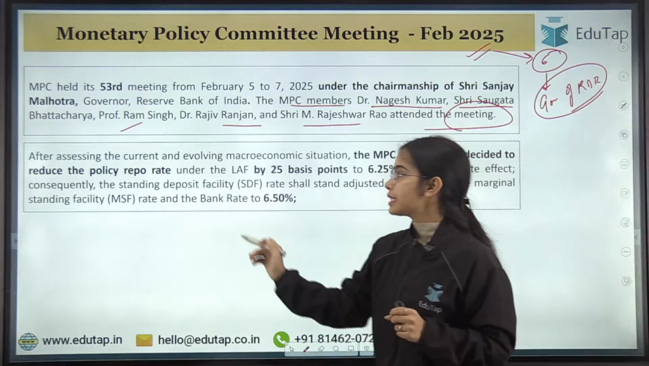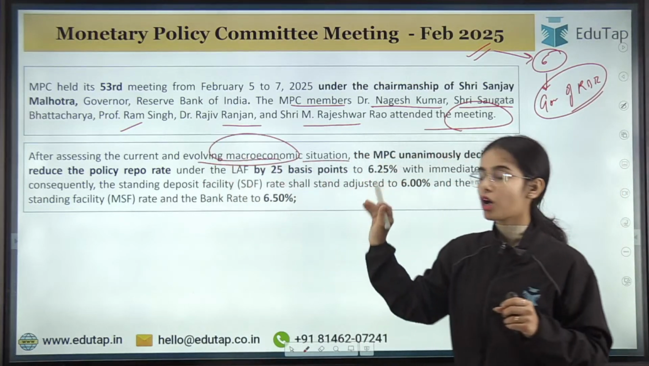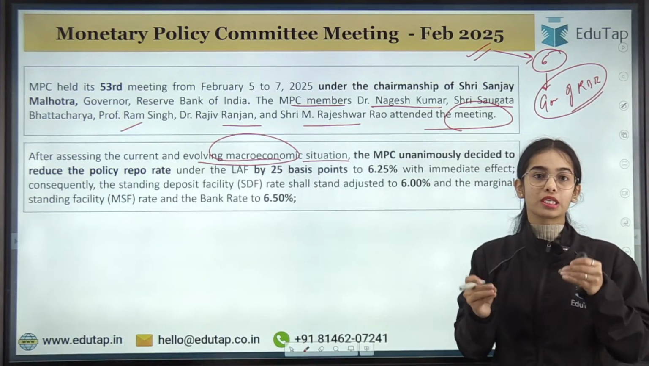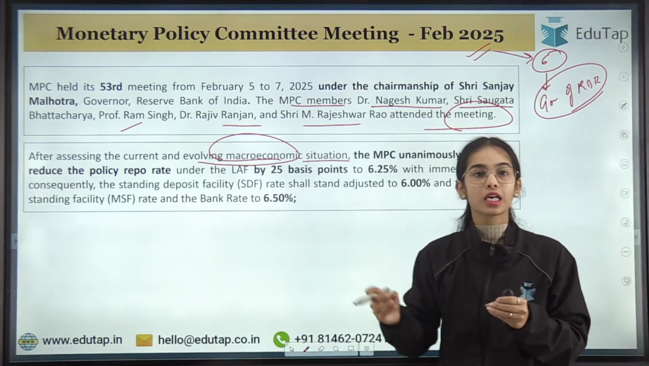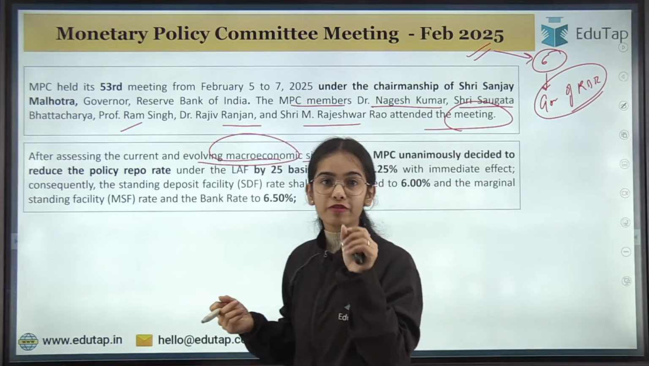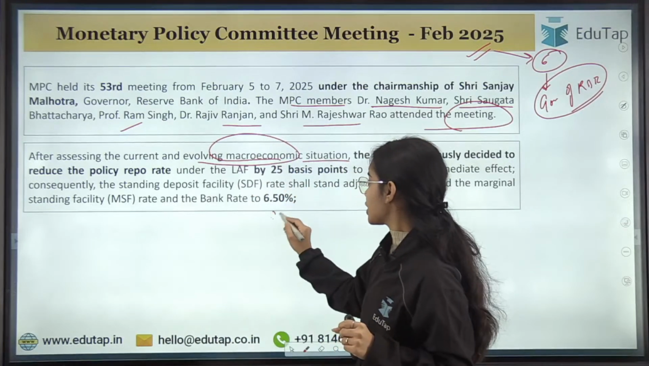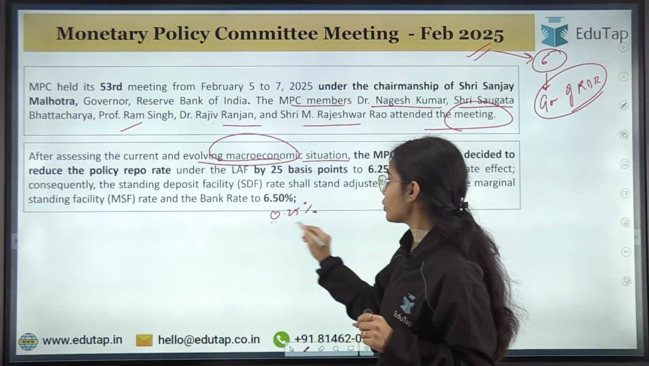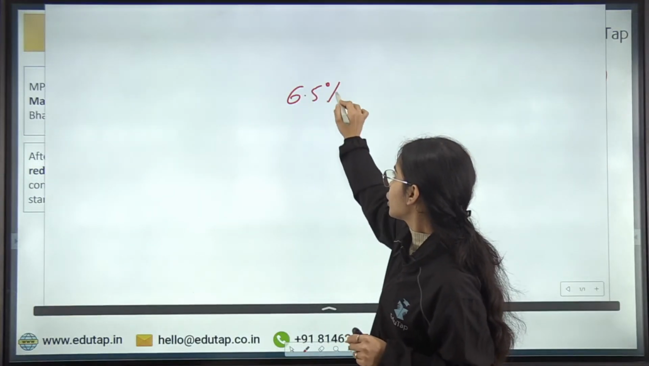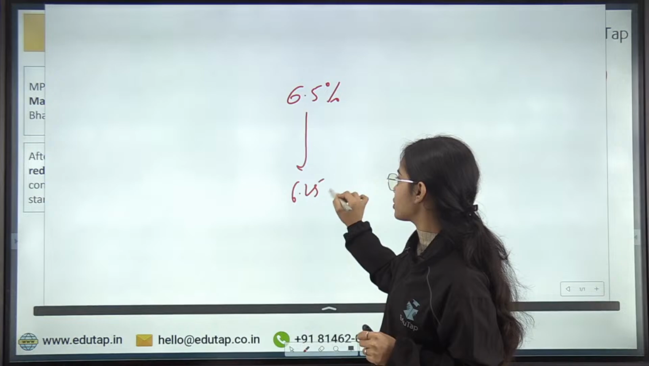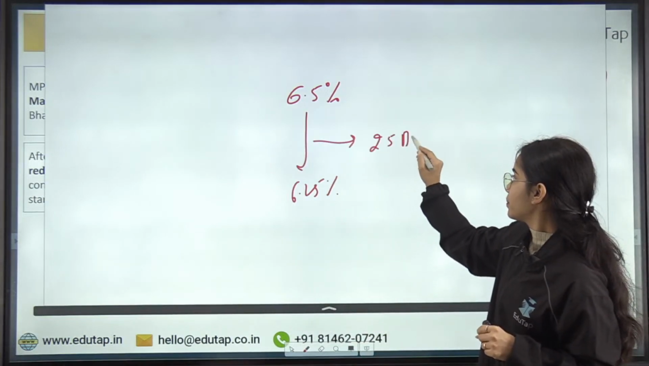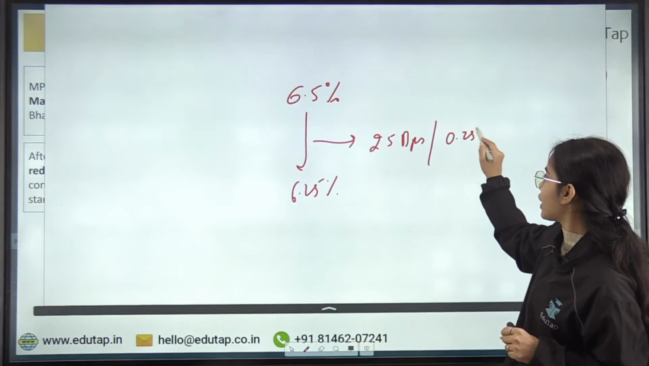So after assessing the current and evolving macroeconomic situation, the situation of the whole of the country, the Monetary Policy Committee, consisting of 6 members, unanimously decided to reduce the repo rate by 25 basis points, that is by 0.25%. So the repo rate has been decreased from 6.5% to 6.25%. So the repo rate has been decreased by 25 basis points, that is by 0.25%.